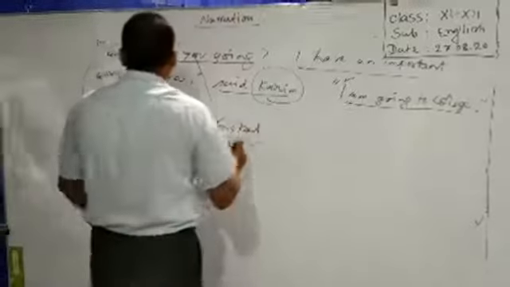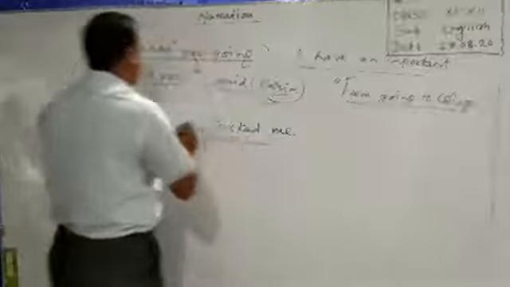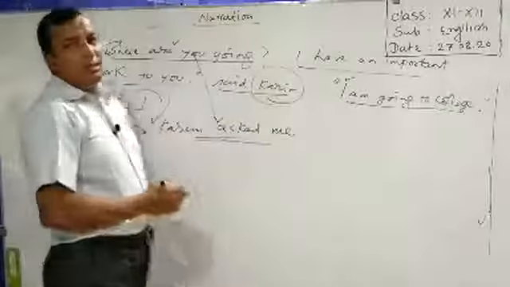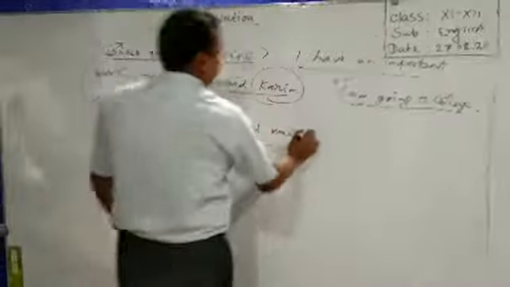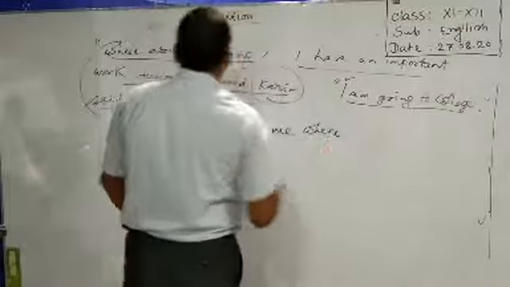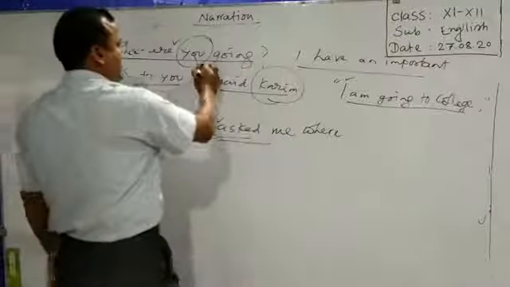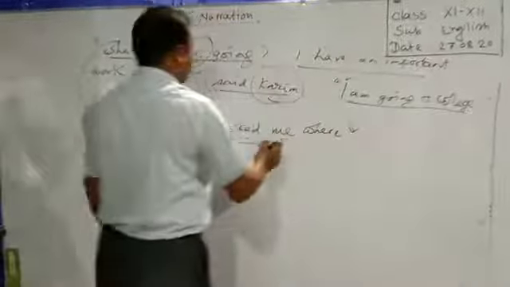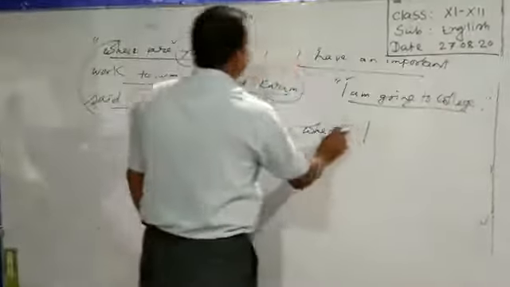Asked, then the listener, me. In such a way, you have to start the indirect speech. And what will be the connector here? Where. Then you have to use the subject first. Here you is the subject and you have to turn this you using the listener. So, there will be I.